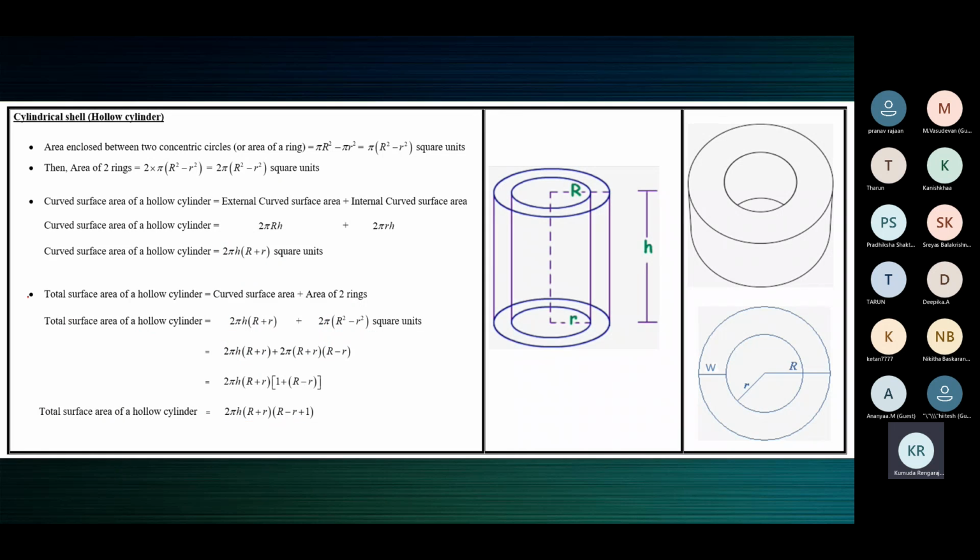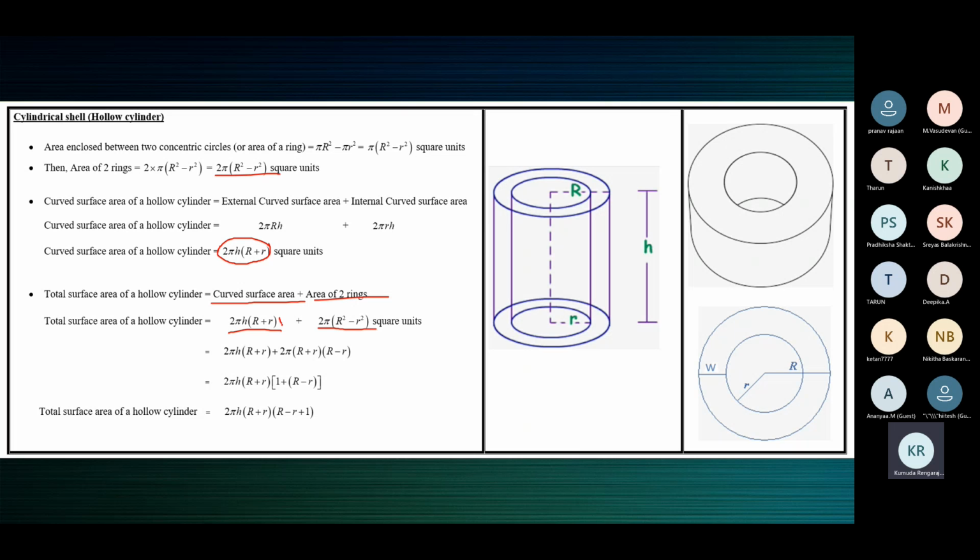So to find the total surface area, it is the curved surface area plus the area of 2 rings. So it is 2 pi h, capital R plus small r, plus the area of 2 rings, 2 pi, capital R square minus small r square.